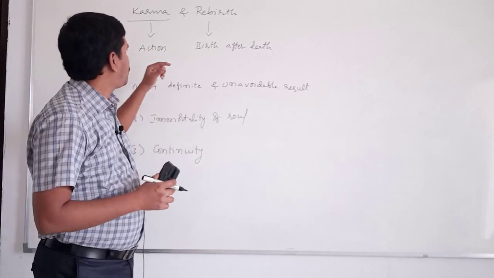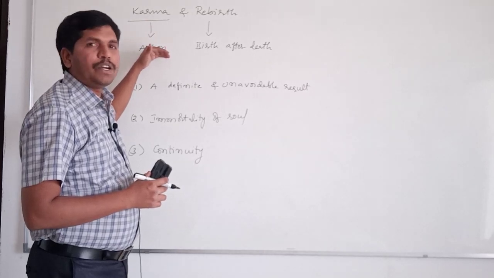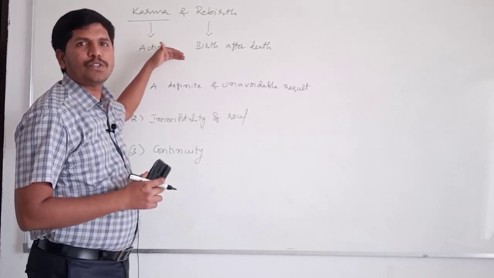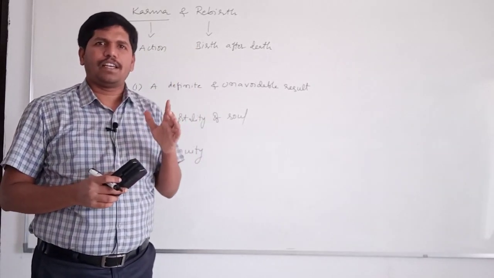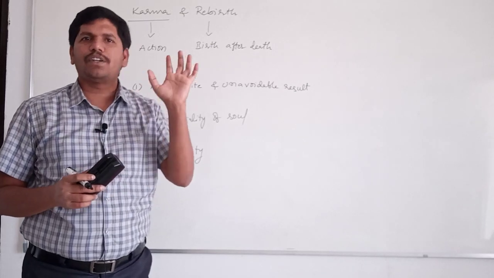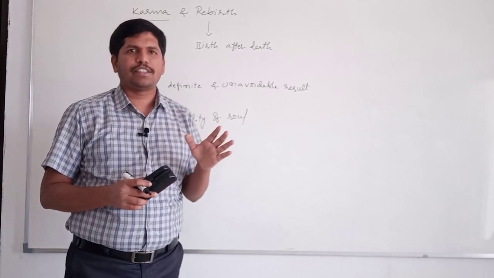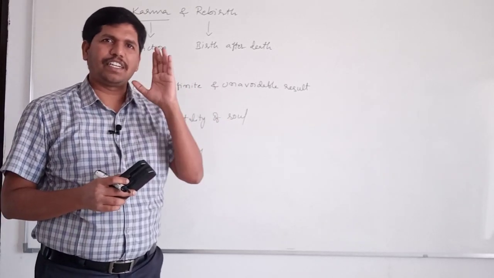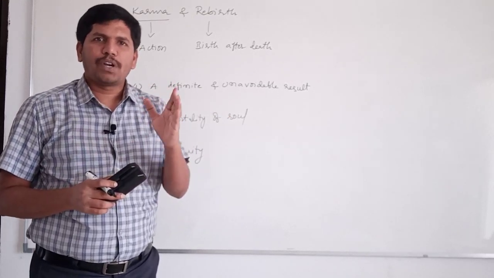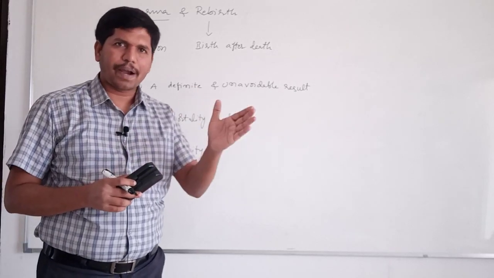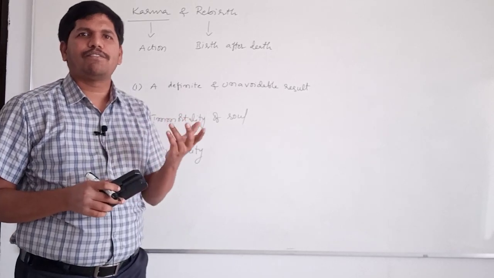In the beginning I told you the meaning of karma is action. It includes not only the action but also the result of that action. To each and every action there will be one definite and unavoidable result. Every person has to receive the results of all their actions. It is not possible to avoid. If you perform good actions, you will get good results. If you perform bad actions, you will get bad results. Results are guaranteed.